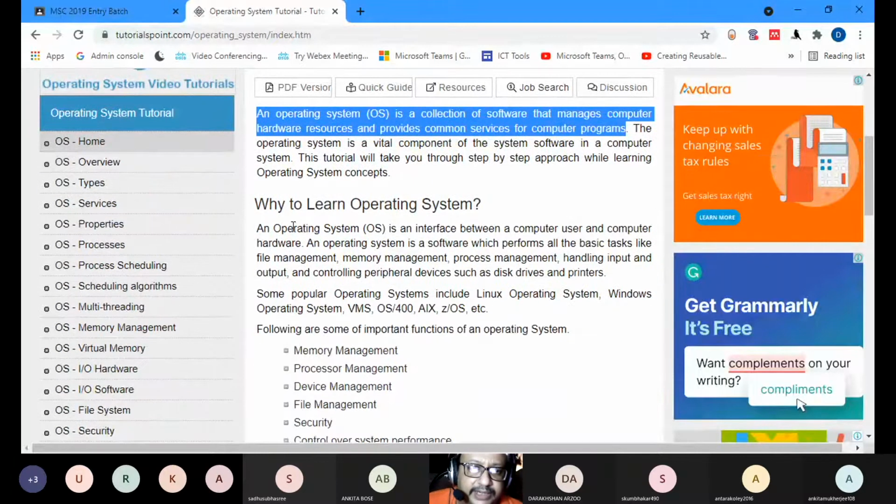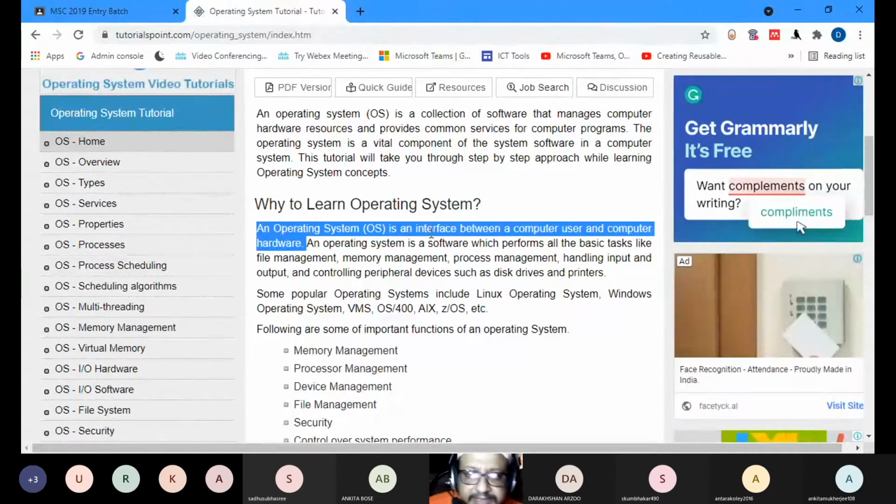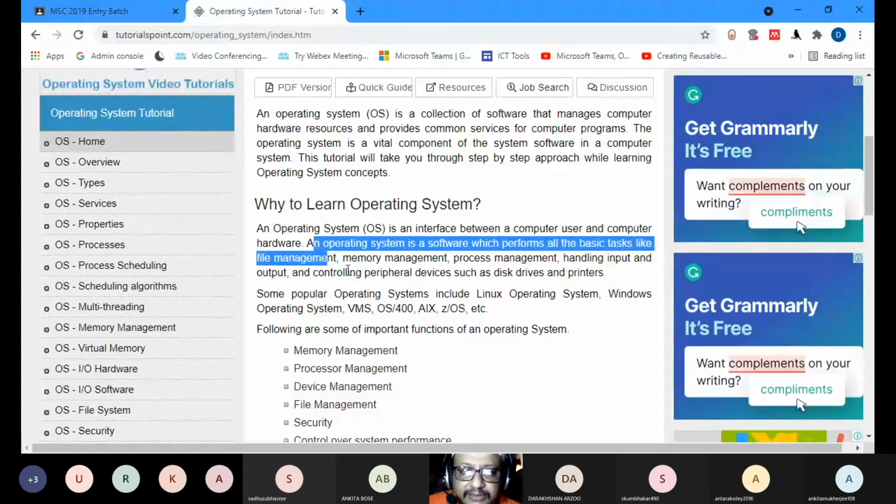And it is also an interface between a computer user and computer hardware. So through this operating system, I am basically using an operating system as an interface. I am using Windows as an interface to communicate with the computer hardware, that is my monitor, my CPU, my memory, processors, everything. So an operating system is also a software which performs all the basic tasks, like, for example,